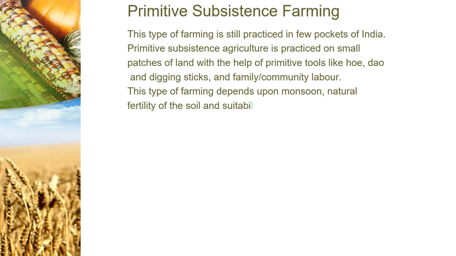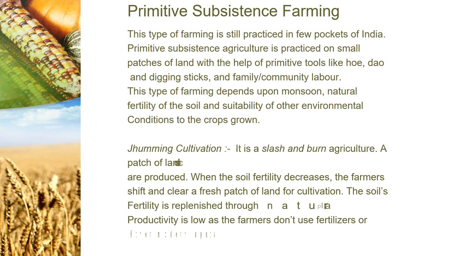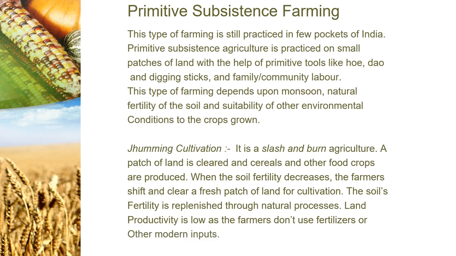This type of farming depends on monsoon, natural fertility of the soil, and suitability of other environmental conditions to the crops grown. It's natural. Now it's called jhumming cultivation also. It is also called as slash and burn agriculture. You've studied about this maybe in English. It is slash and burn.